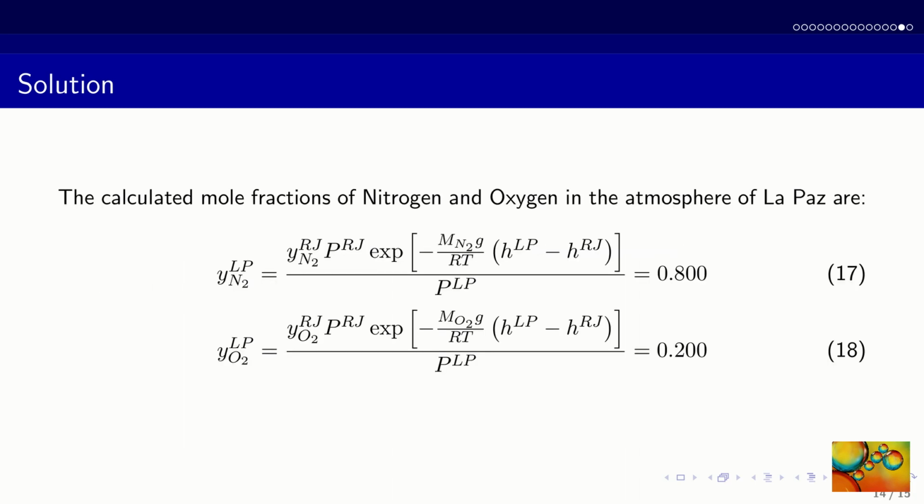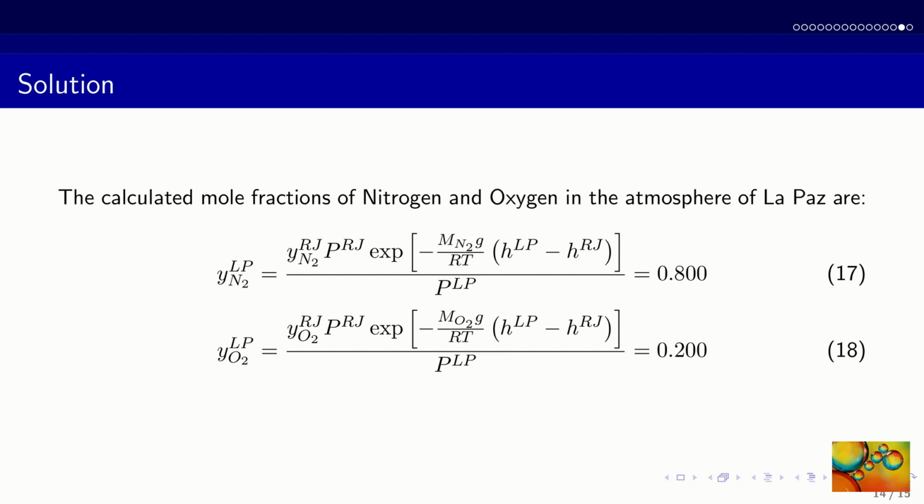Equations 17 and 18, which are derived from equations 13 and 14, give the values of the mole fractions of nitrogen and oxygen in La Paz. The value for nitrogen is 0.8 and the value for oxygen is 0.2. The mole fraction of oxygen in La Paz, 0.2, is smaller than in Rio, which is 0.21. This happens because the molar mass of oxygen, 32 grams per mole, is larger than the molar mass of nitrogen, which is 28 grams per mole.